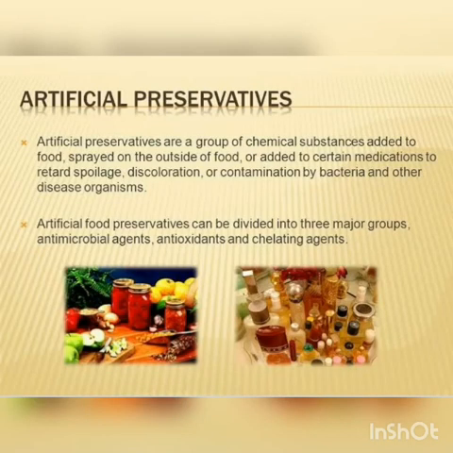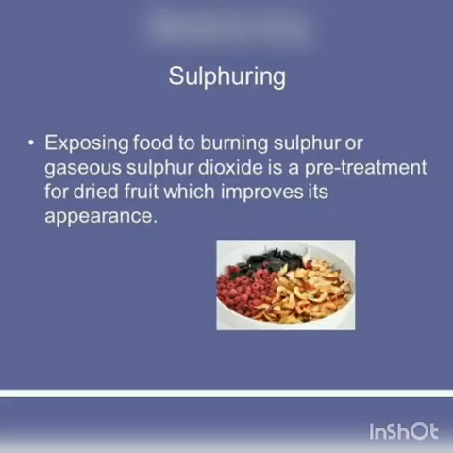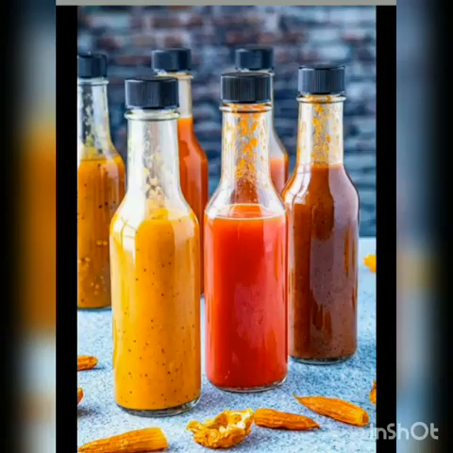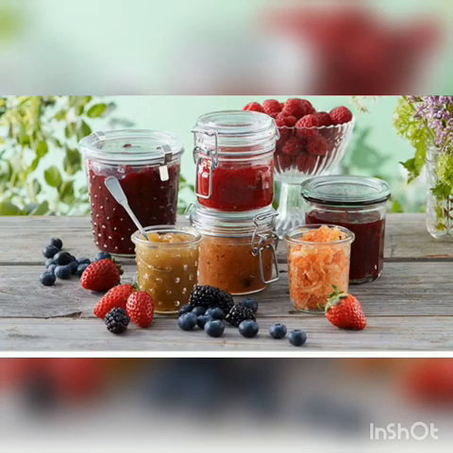Next is the synthetic preservatives. Synthetic is nothing but artificial preservatives. The synthetic preservatives like sodium benzoate, citric acid, vinegar, sodium metabisulfite and potassium bisulfite are added to food products like sauces, jams, jellies, packed foods and ready-to-eat foods. These preservatives delay the microbial growth and keep the food safe for a long duration.